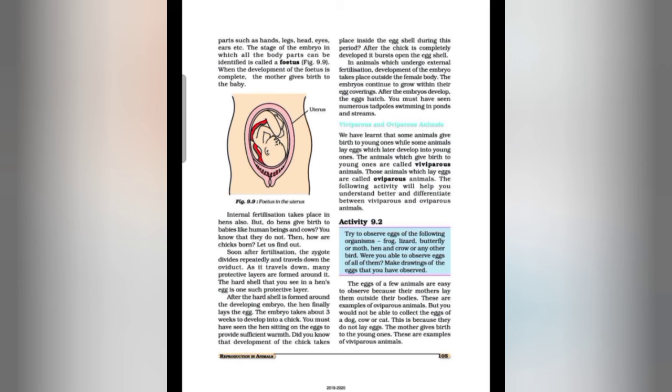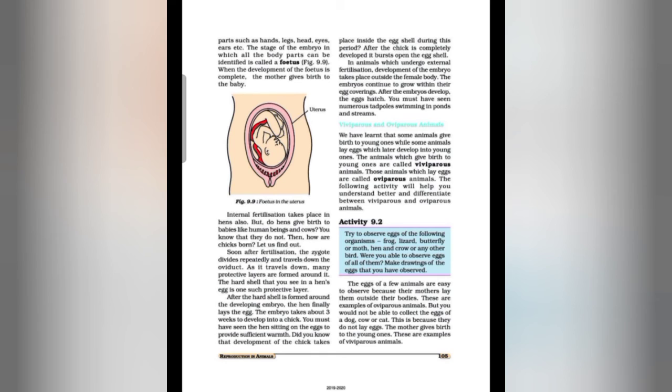In animals which undergo external fertilization, development of the embryo takes place outside the female body. The embryos continue to grow within their egg coverings. After the embryos develop, the eggs hatch, and you must have seen numerous tadpoles swimming in the ponds and streams.